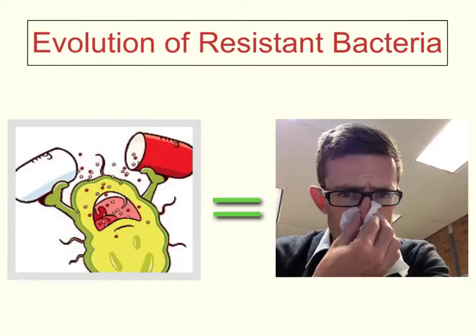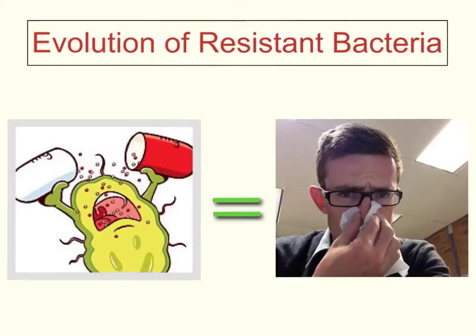Hi everyone, this is a video lesson on the evolution of resistant bacteria. Now, as you probably know, bacteria are a type of microorganism. There's many different types, and some of them are capable of making us sick. Now, the good thing is we have these drugs called antibiotics, which I'm sure you're familiar with, which can kill bacteria and make us better.